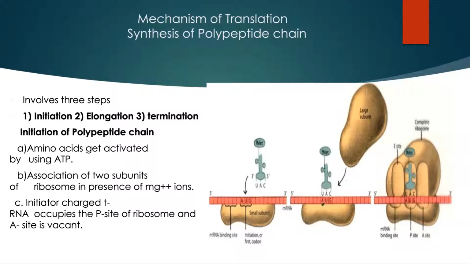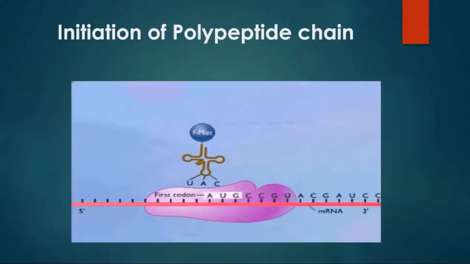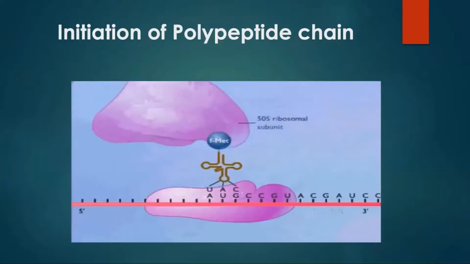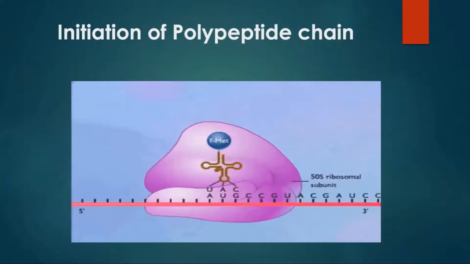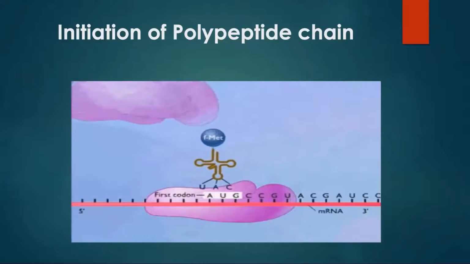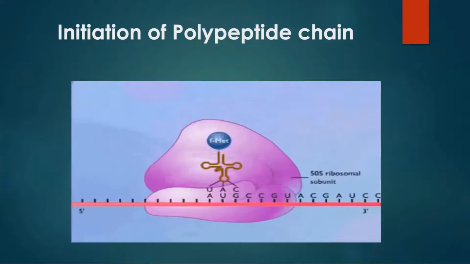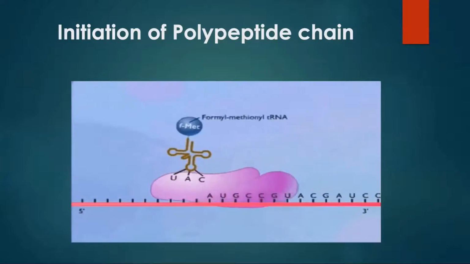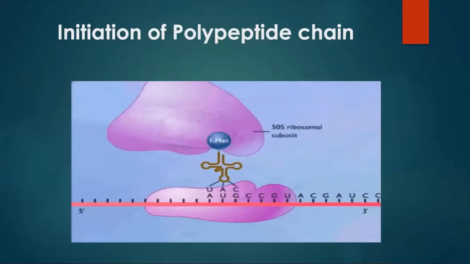The same initiation we can see through the animation. Let us see. See, in this animation, you can see how the small unit of ribosome binds with the messenger RNA. Then initiator transfer RNA binds with initiation codon AUG of messenger RNA by its anticodon UAC through hydrogen bonds. It carries activated amino acid methionine in eukaryotes and formylmethionine in prokaryotes.